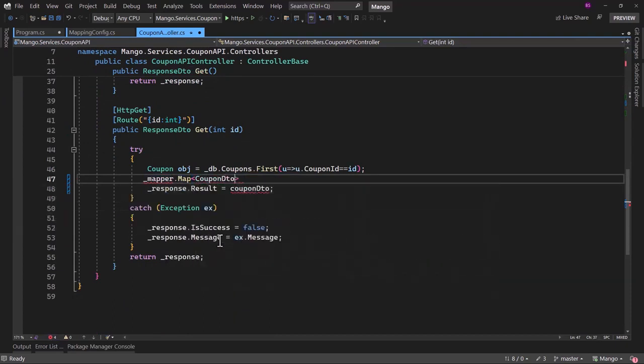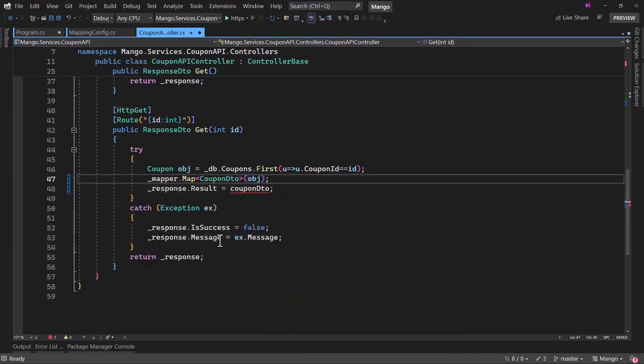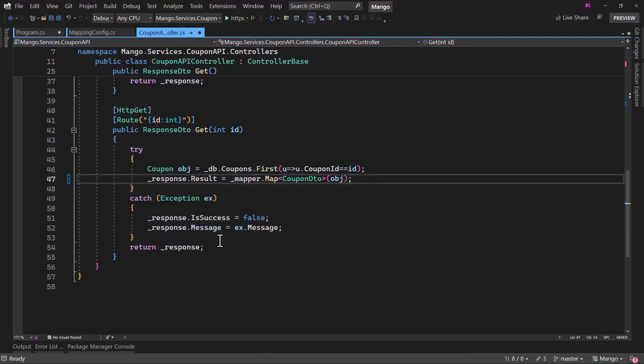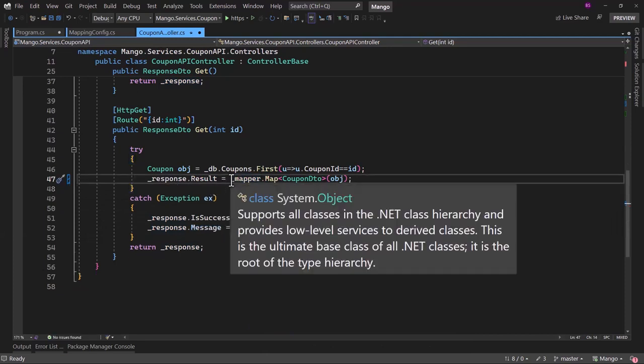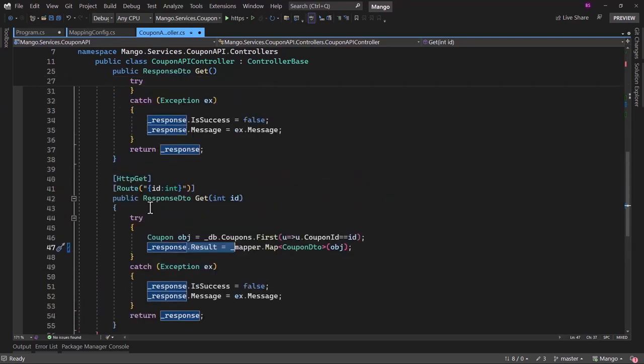That will be the CouponDTO, and here we can pass the obj. We will cut the result here, paste it here, and perfect. What this single line will do is it will automatically convert the obj that is of Coupon type to CouponDTO and return back. Pretty smart.